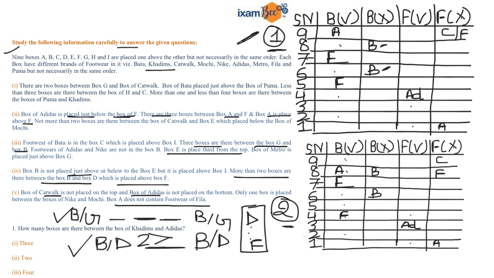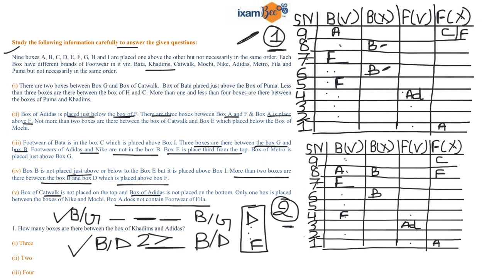Now if I fix B at 4th position, it is given clearly that footwear of Adidas and Nike are not in the box B. So this place is already occupied by B, so I cannot fix B at 4th position. I cannot fix B at 3rd position because there is a gap of 3 boxes between B and G: 1, 2, 3, and G can be placed over here. So this place is already accommodated by E.